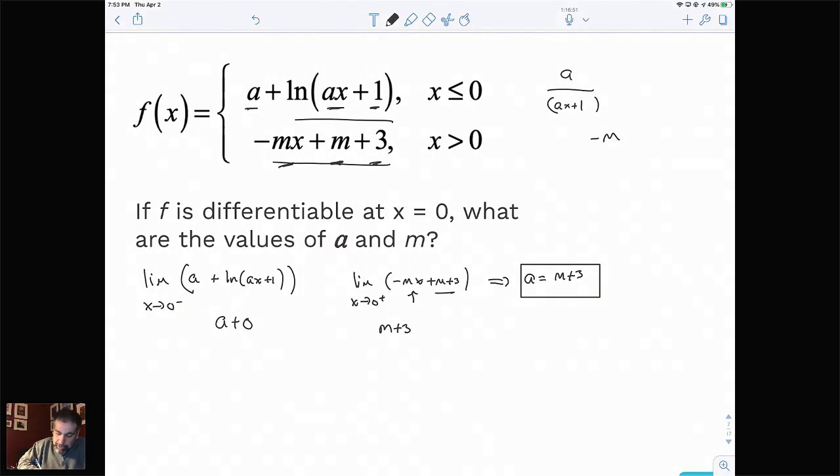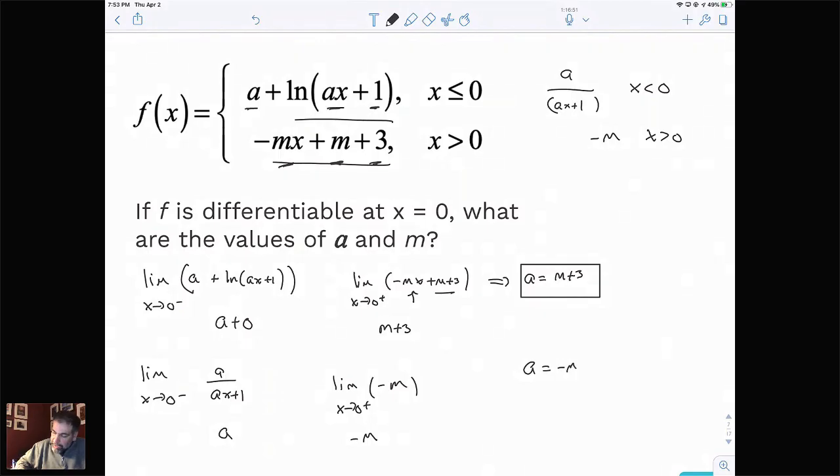So when I come down below and do the differentiable piece of this puzzle, I've got to look at what the slope is coming from the left. From the left, when x is less than 0, we're using a over ax plus 1. And now we've got to take the limit as x approaches 0 from the right. This time, when x is greater than 0, we're using the expression there, and that's just going to be negative m. Which means when we take these limits, for the first one we get a, and for the second one we get negative m. So now we have an equation that says a equals negative m. That's our second piece of information.